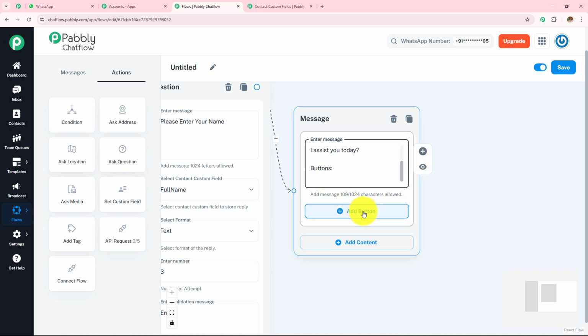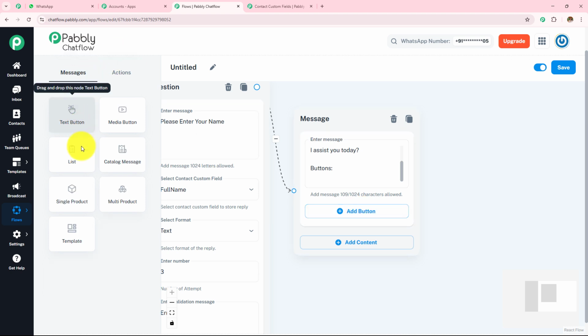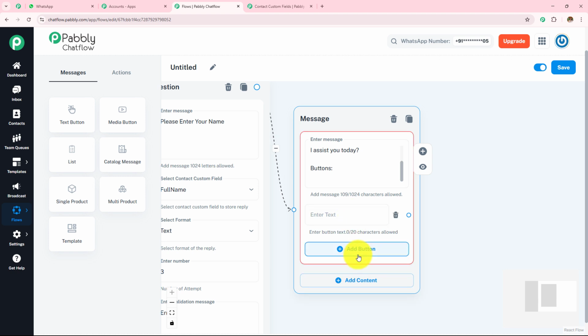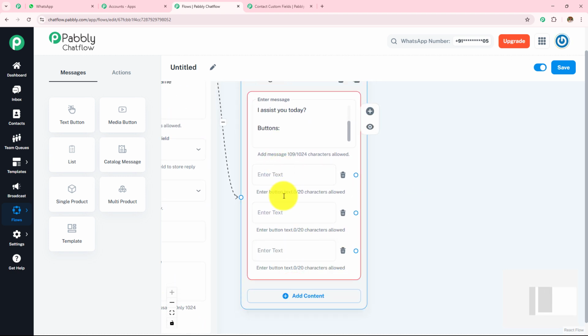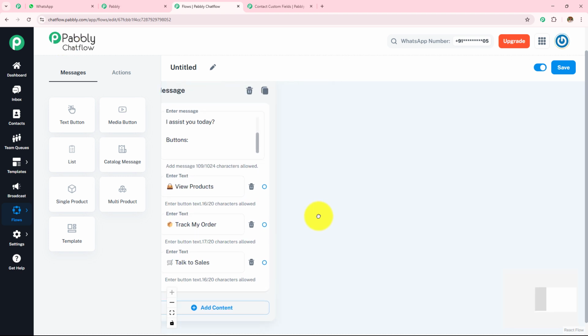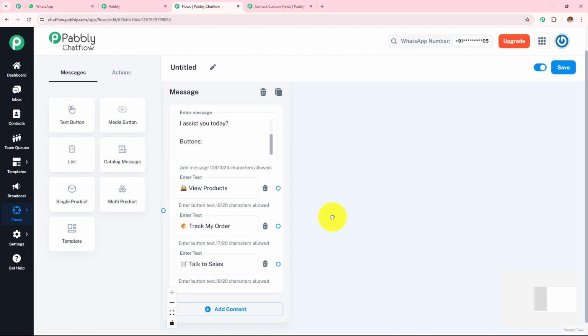So here I'm going to provide the button. If you want, you can select the list option also, as I have told you earlier. But as I just have 3 options, so I'm going to click on this add button. Now here I'm going to provide 3 buttons and I'm going to provide messages for each of those 3 buttons. So here let me quickly add the buttons. So here I have provided 3 buttons and I need to provide the messages for each of these 3 buttons.